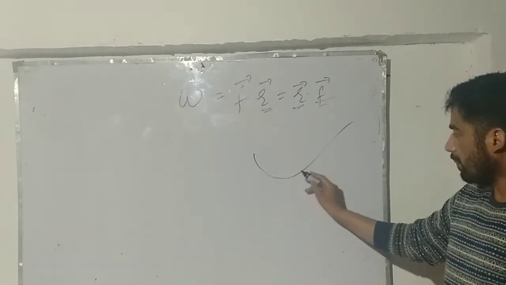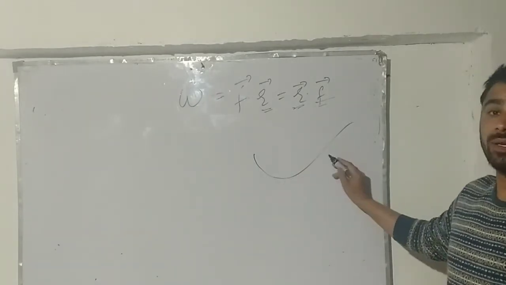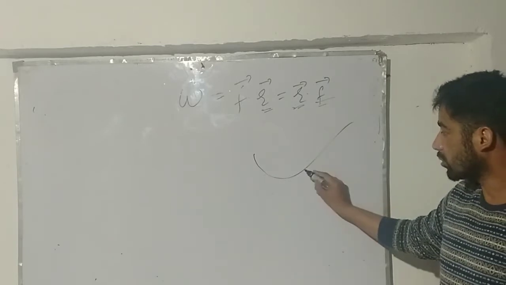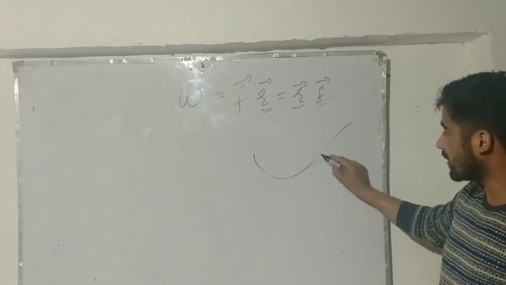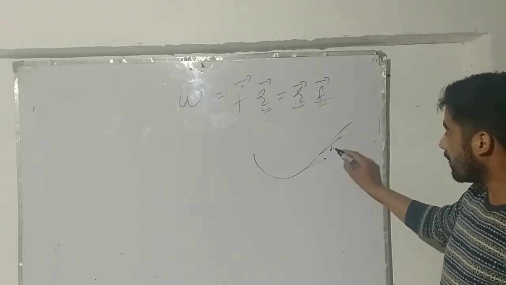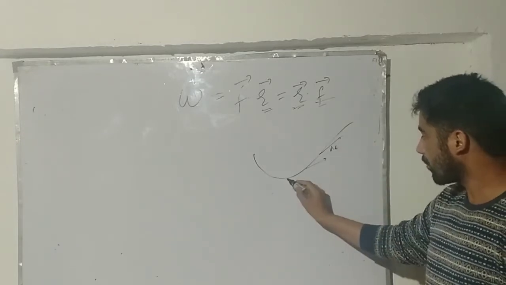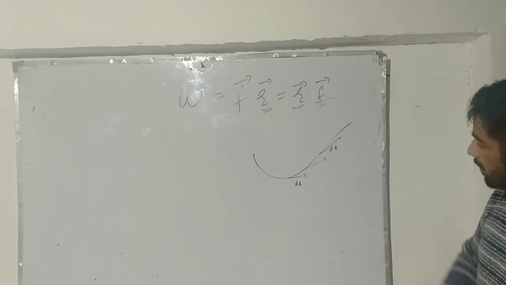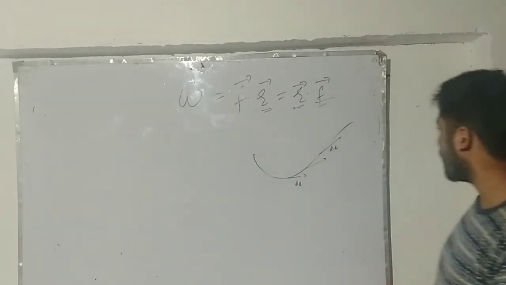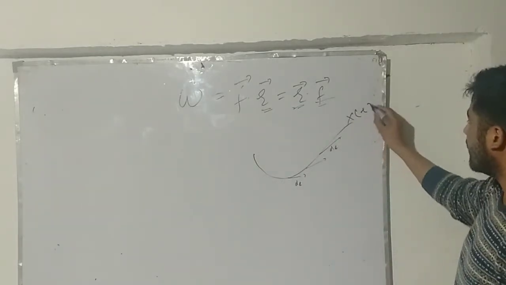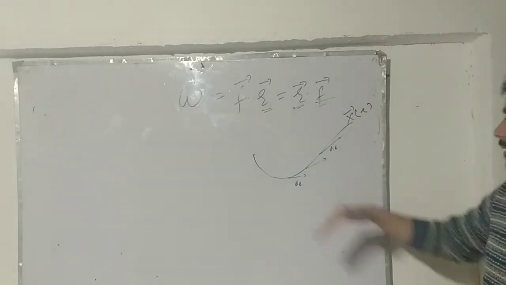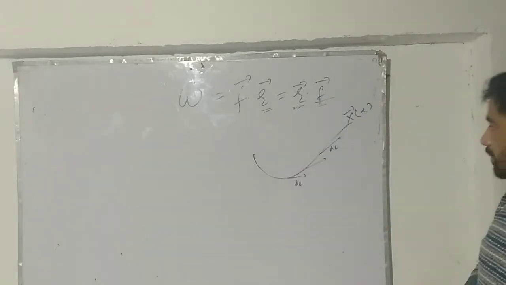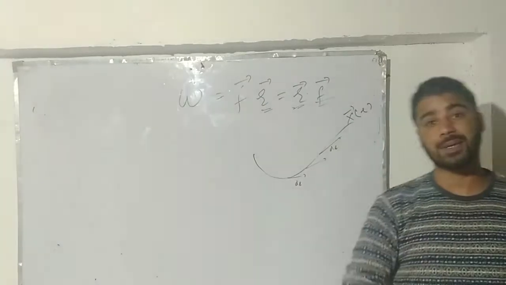So at every point, the particle displacement direction is different, okay? If I want to know the particle displacement here, it will be along this way. If I want to know it here, it will be along this way, okay? If I want to know it here, it will be along this way. So in a nutshell, when we talk about this kind of curve, this is the displacement of the particle, a function of time. As time passes, I have the particle displacement like this.